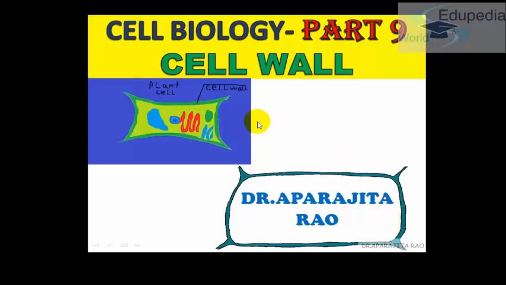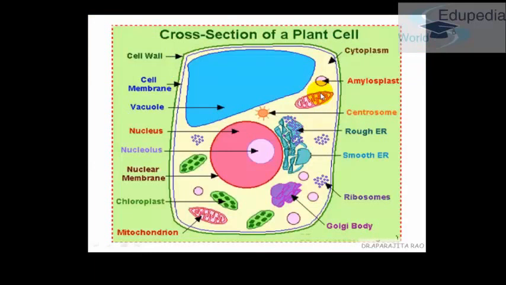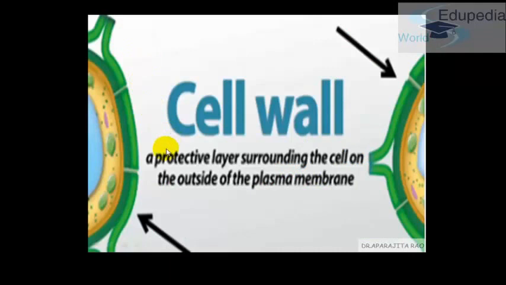And today's lecture topic is cell wall. So by me, Dr. Aprajita Rao. Let's continue. If you see the cross section of this plant cell, the outermost layer you see is named the cell wall. The cell wall is a protective layer surrounding the cell on the outside of the plasma membrane.